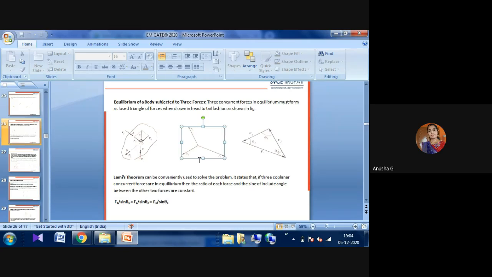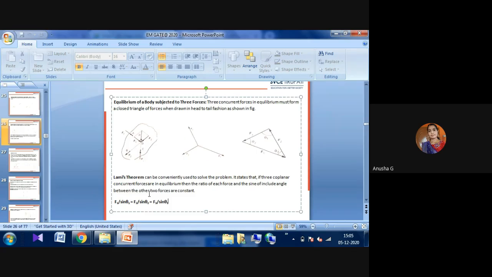Depending upon the angles and the forces, Lami's equation can be conveniently used to solve the problem. It states that when three coplanar concurrent forces are in equilibrium, the ratio of each force to the sine of the angle between the other two forces is constant. Okay, that is the main Lami's equation.